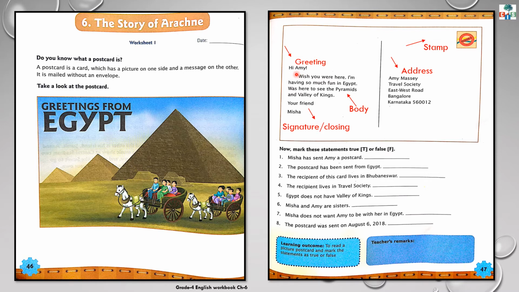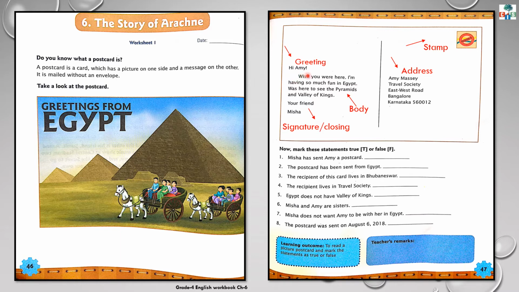If you are writing to your friend, you can generally write hi Amy, hello Amy. And if you are writing to your grandmother, you can write dear grandma. This is called the greeting. Always start a letter with the greeting part.